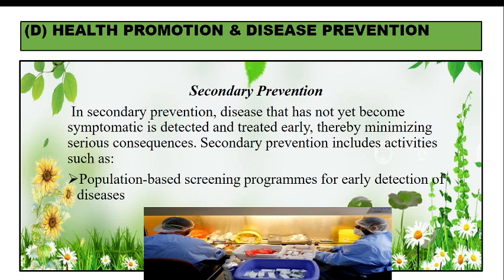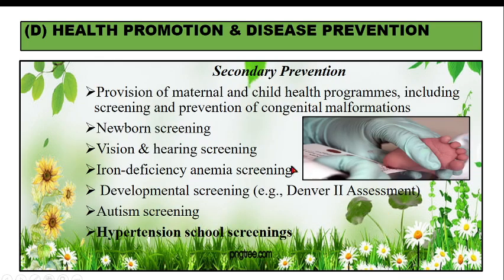A physical checkup can be done to see whether the child is having obesity or is hypertensive. So all these population based screening programs can be done so that we can identify whether the child is having a disease or not.